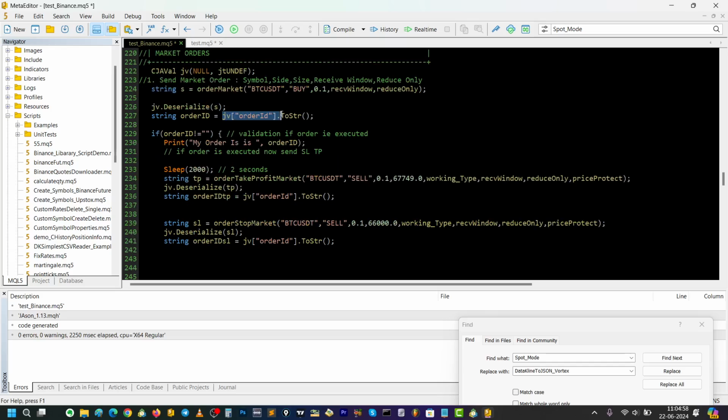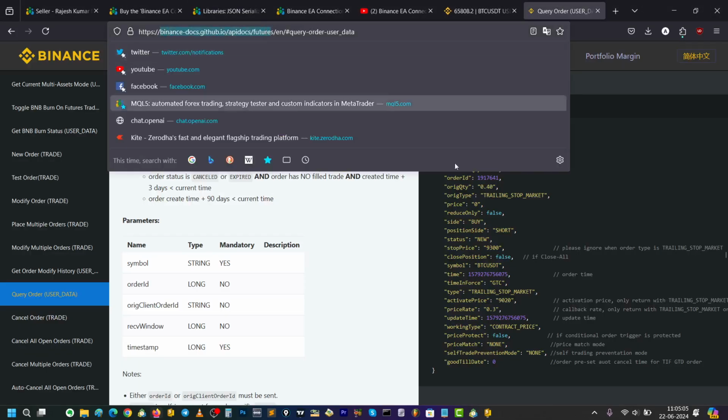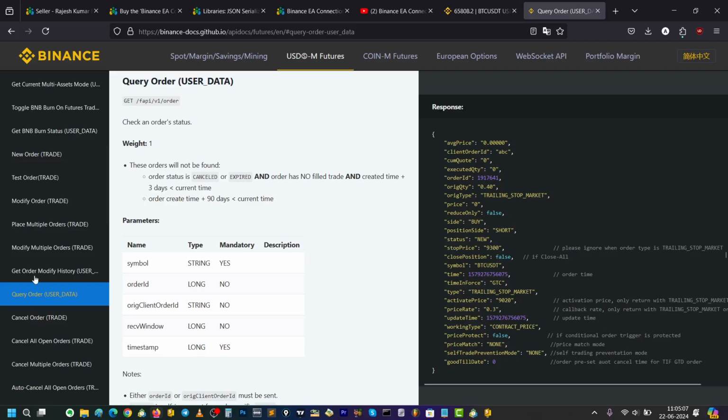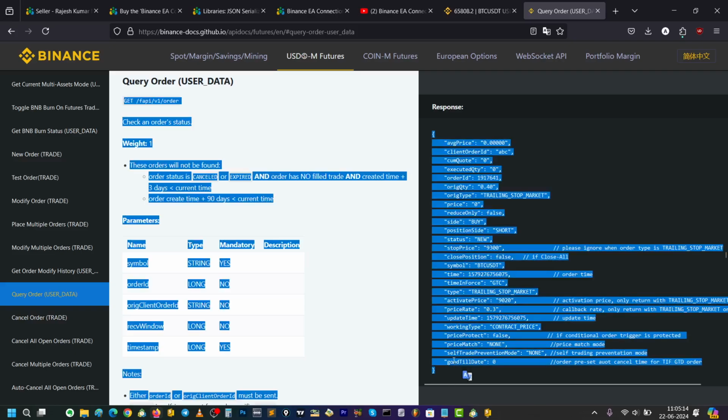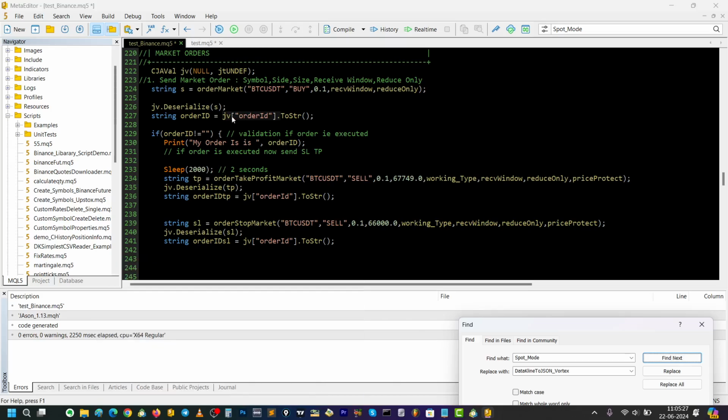So what does jb order id mean? Actually, if you go to the Binance documentation page, you can see when you send some queries, it gives a response in this format. So what is inside this? You can see like this: executed quantity, order id. Okay, so this means it's inside these brackets, order id. So we are getting it from here, jb order id to string.